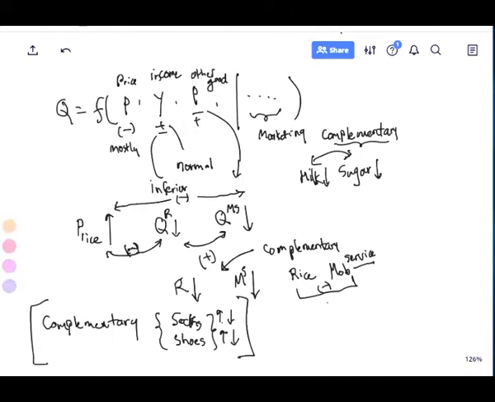So in other words, if I have an idea about this kind of relationship, which is a complementary relationship, if I know that I have a complementary relationship with some product, then I should watch out for what is happening in those markets. If I'm selling mobile services, I should also watch out for what is happening in the rice market, because the rice market is going to affect me.